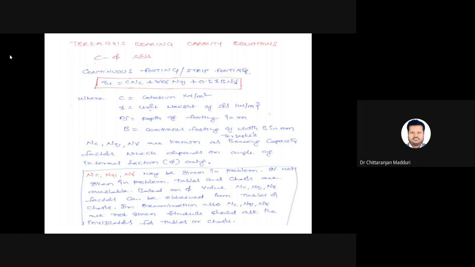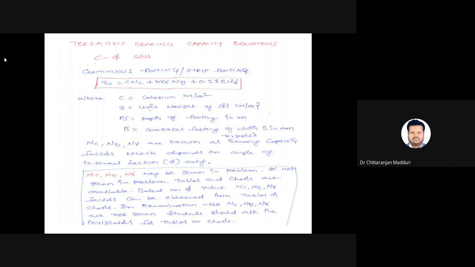We need to take Nc, Nq, N gamma from tables and charts because the phi value will be given in the problem. Based on the given phi value, the Nc, Nq, N gamma factors can be obtained from tables or charts.